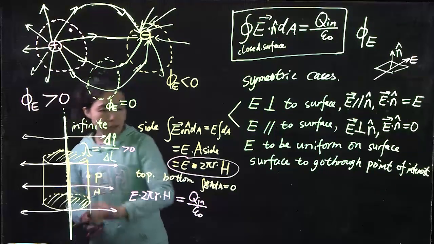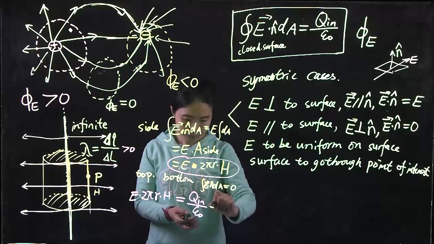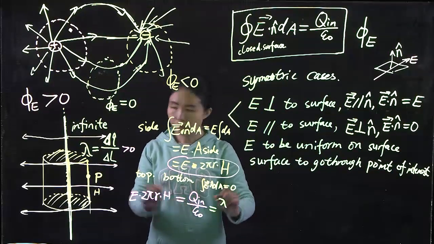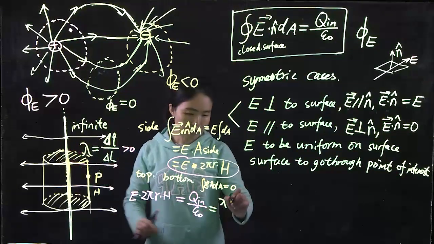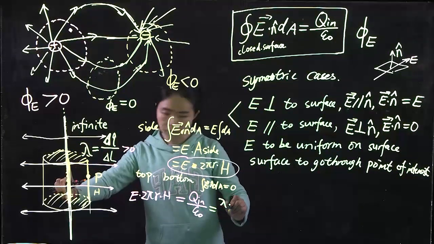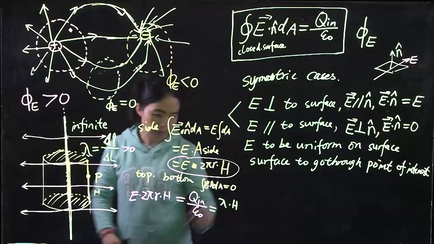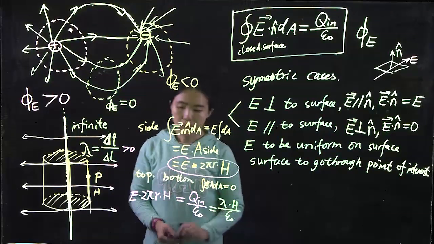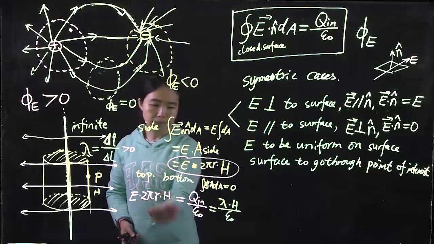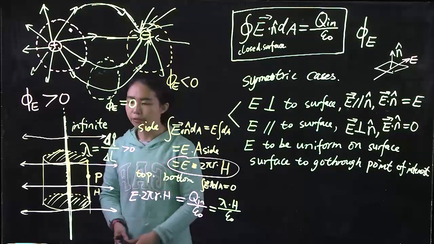And that's equal to the charge per unit length multiplied by this particular height. That's the amount of charge, not including anything above or below, over epsilon 0. By doing this, we move this to the bottom of the equation, and we can solve for E.